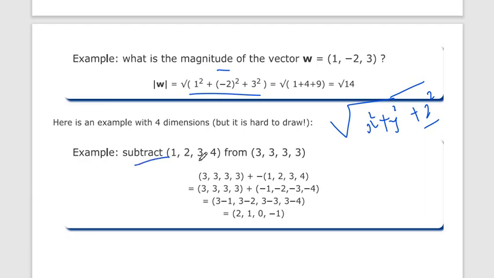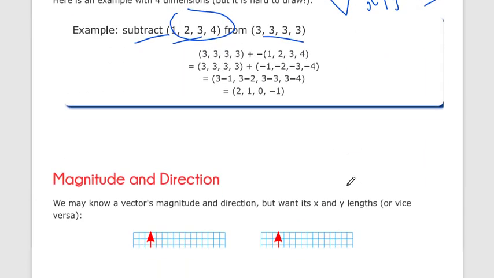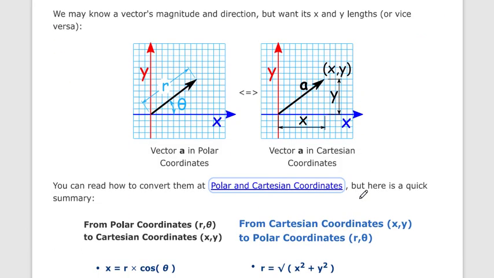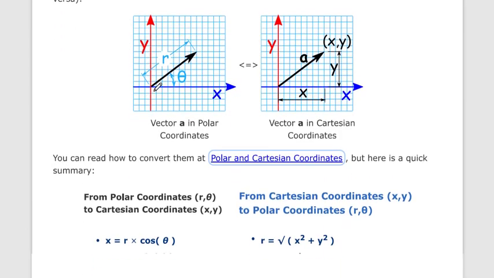Or also we can subtract with the 4 dimension also. This is a 4 dimension, okay. So you can add or subtract in any direction, 2D, 3D, 4D, in any dimension, okay. Now let's talk about magnitude and direction.